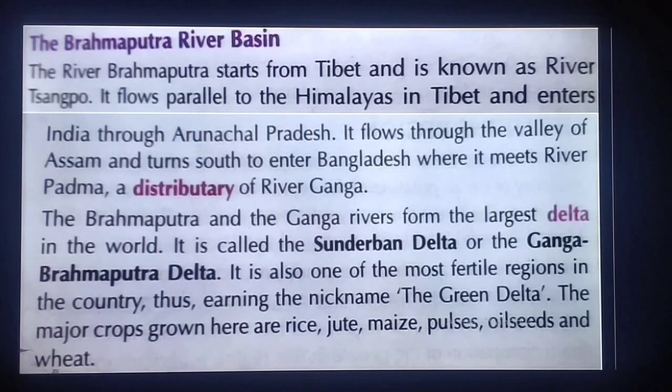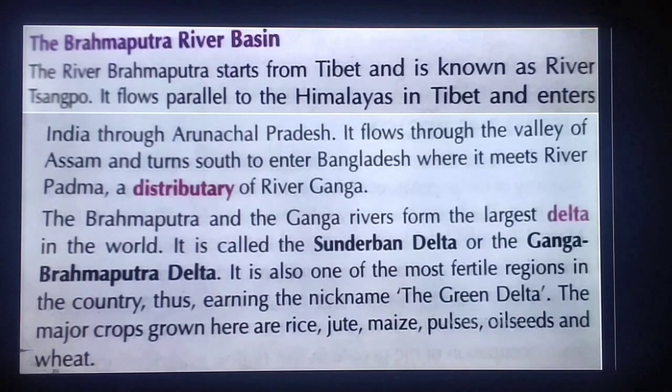It flows parallel to the Himalayas in Tibet and enters India through Arunachal Pradesh.